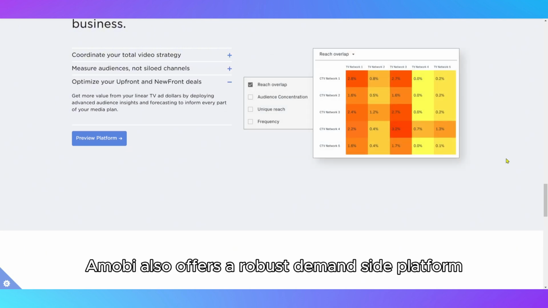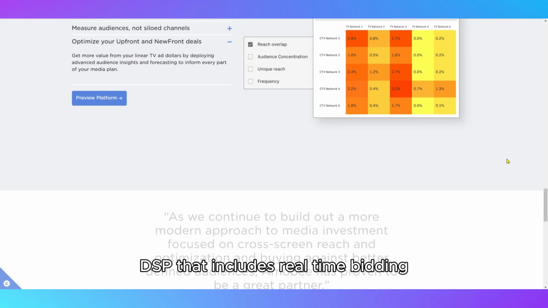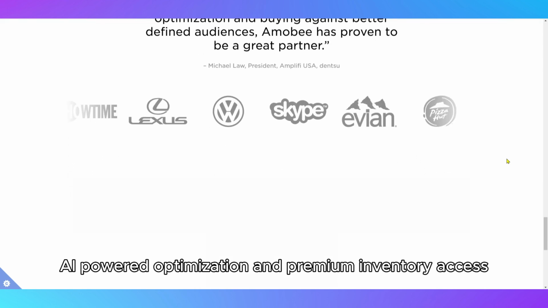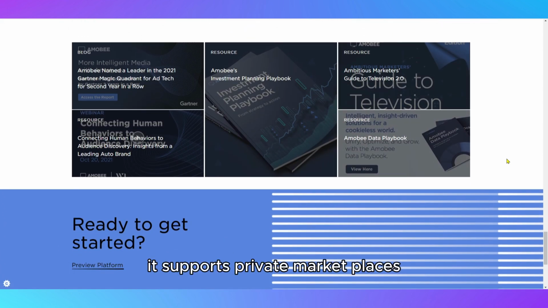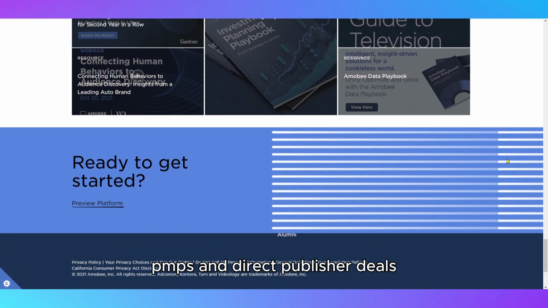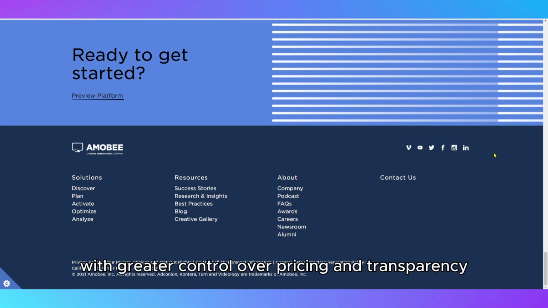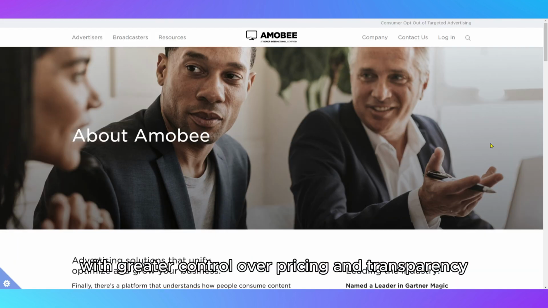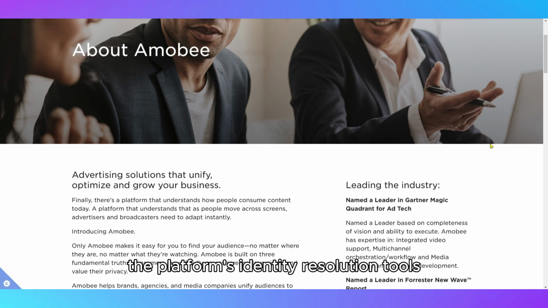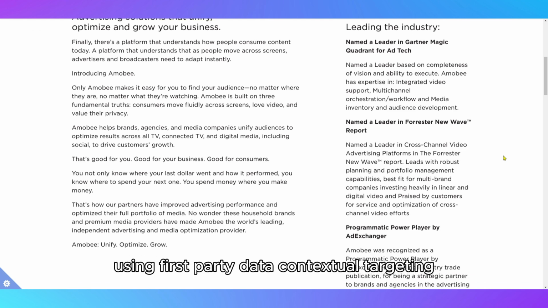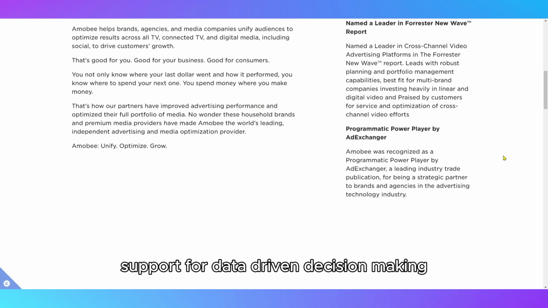Amobee also offers a robust demand-side platform, DSP, that includes real-time bidding, AI-powered optimization, and premium inventory access. It supports private marketplaces, PMPs, and direct publisher deals, ensuring that advertisers get high-quality ad placements with greater control over pricing and transparency. The platform's identity resolution tools help brands target users effectively, even in a post-cookie environment, using first-party data, contextual targeting, and Unified ID 2.0 support.